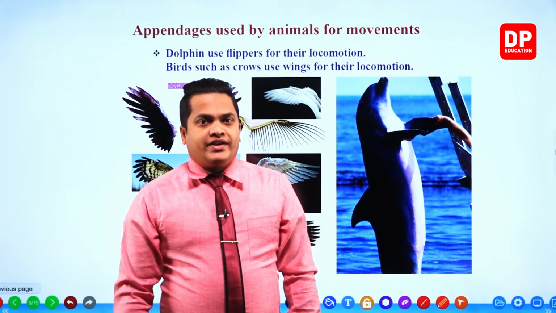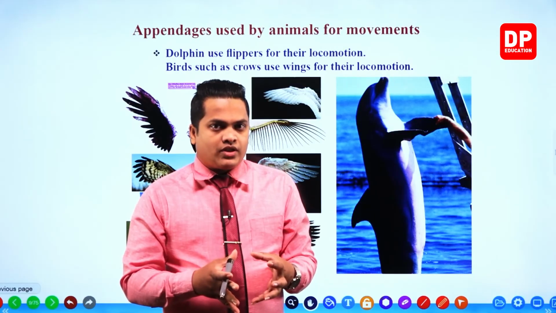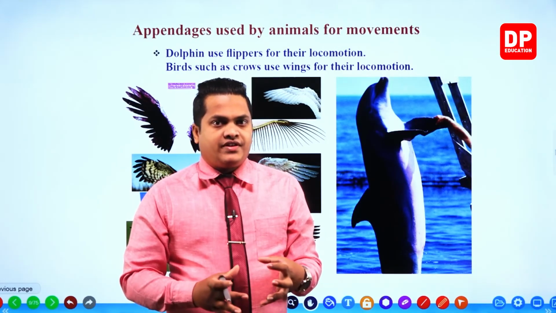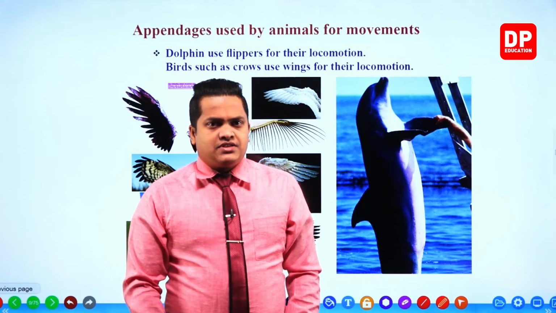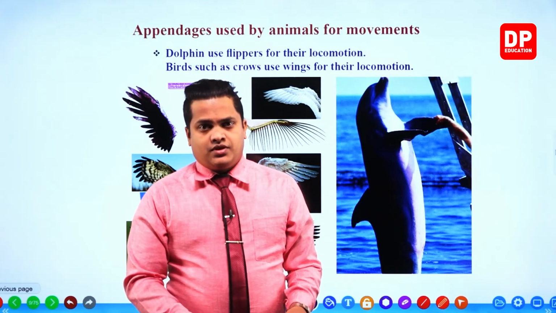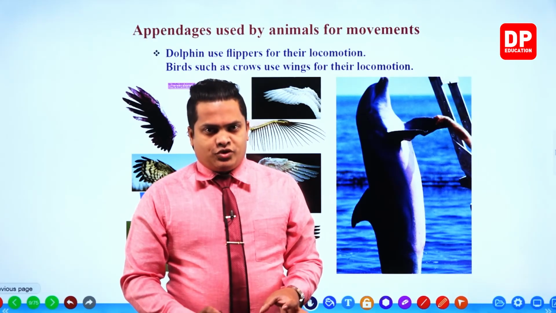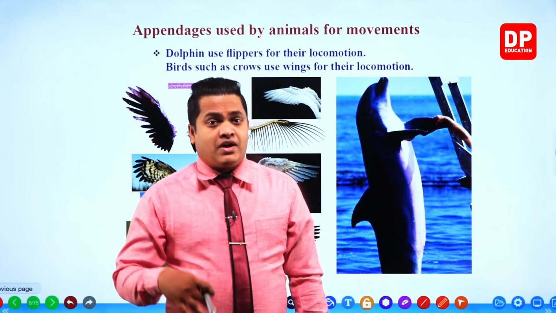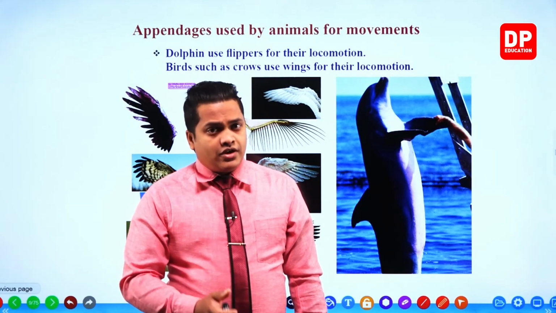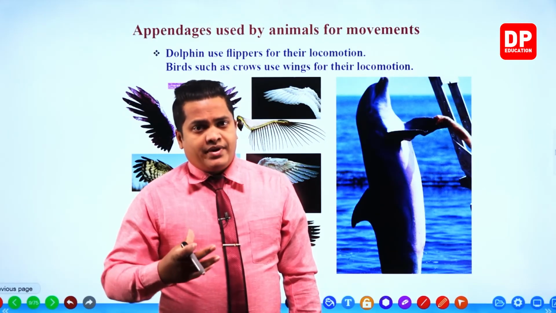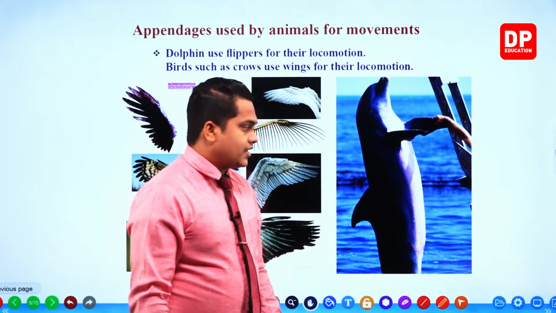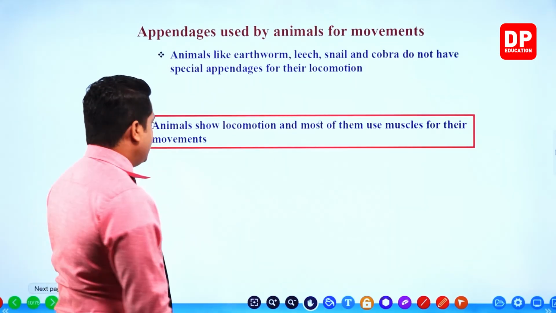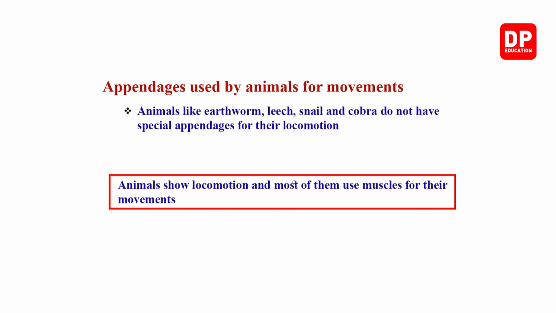Right then. So my dear children, we have discussed the locomotive structures of different animals now. As you can see, several animals use several kinds of locomotive structures. Usually these things are referred to as appendages. Even the microorganisms have different kinds of appendages within their body for their locomotion. Right then. So let's head on to see the other things. Appendages used by animals for movements.